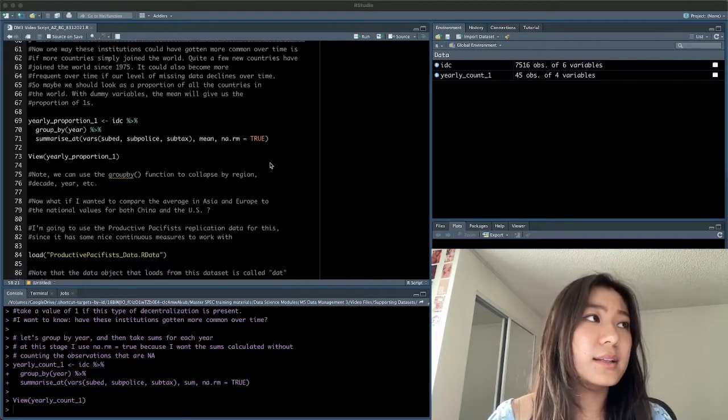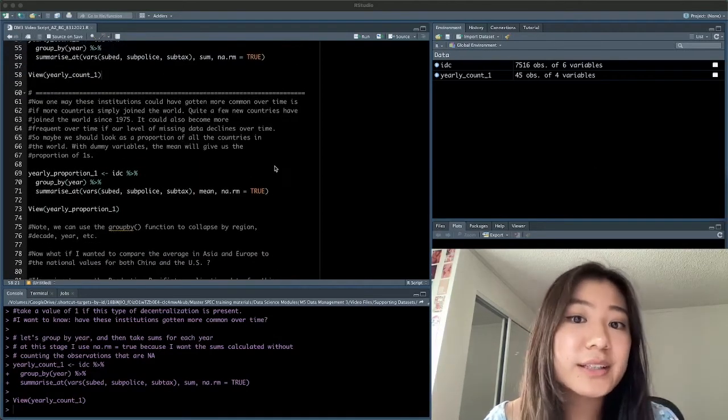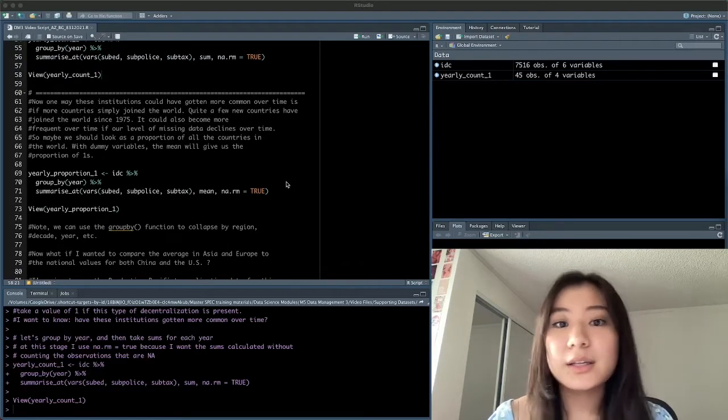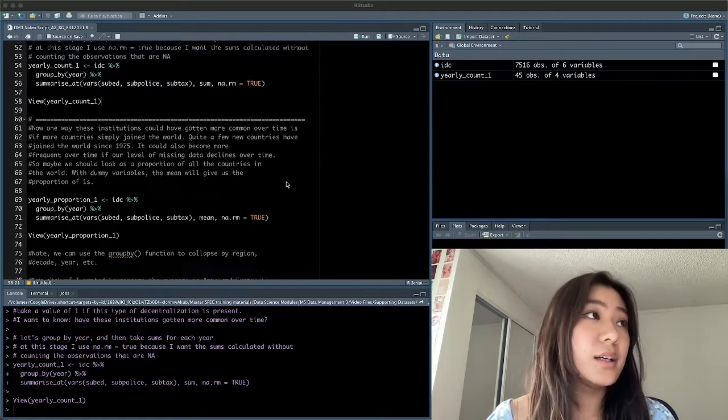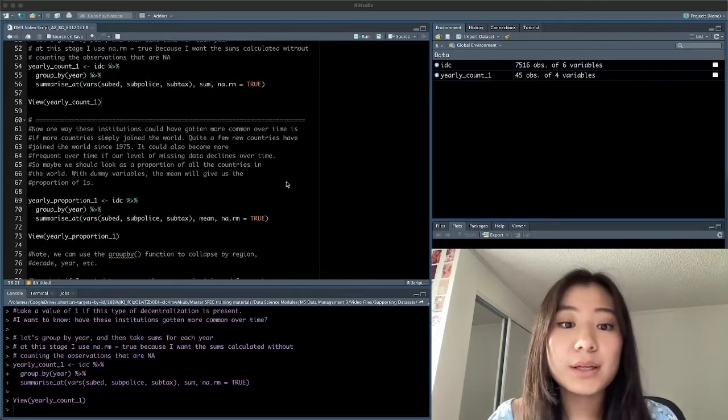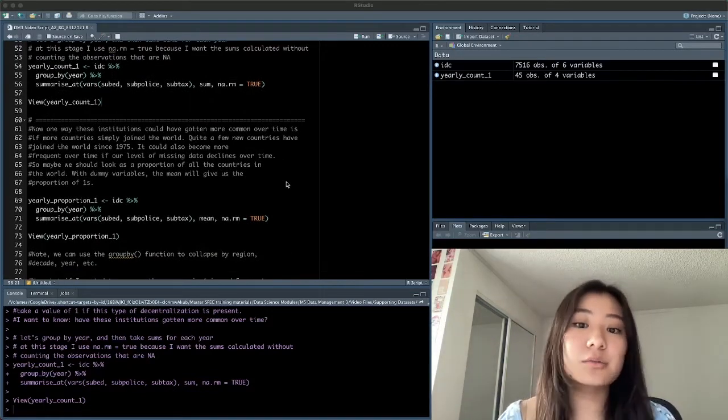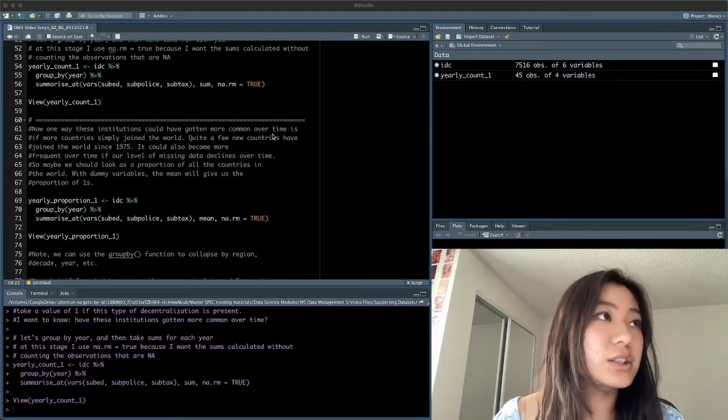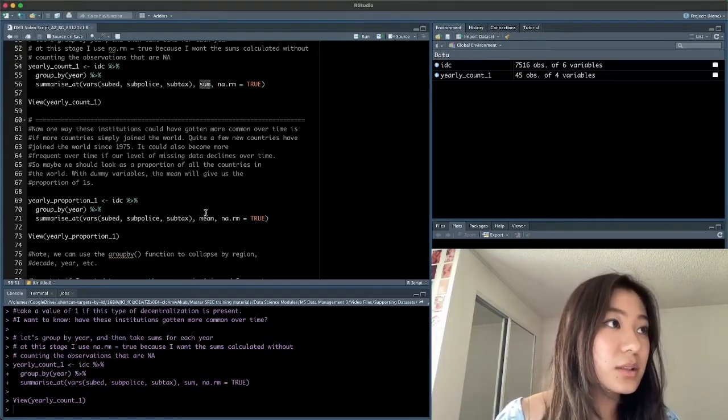So on line 69, we're going to create this new object called yearly proportion 1. To create it, we will run the exact same code we ran before, but we're going to just switch the SUM to a mean.